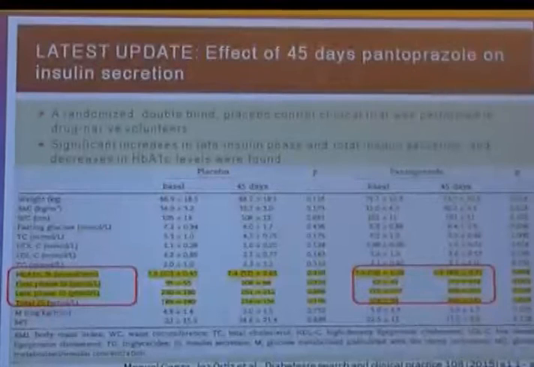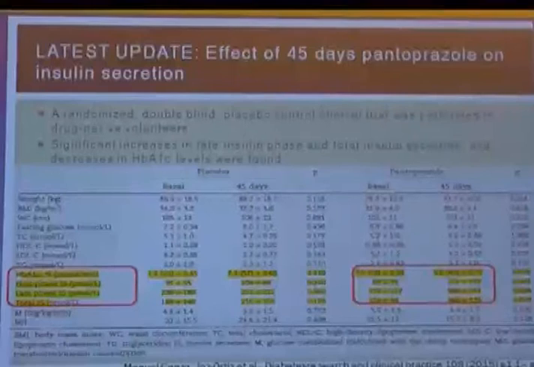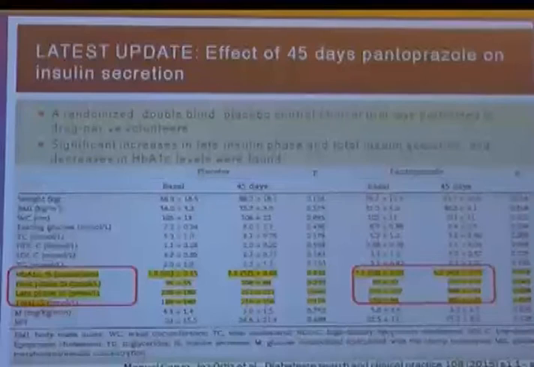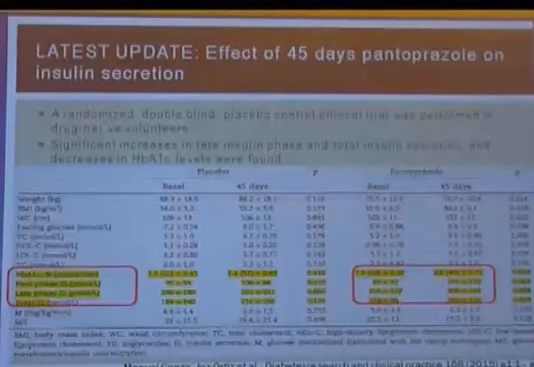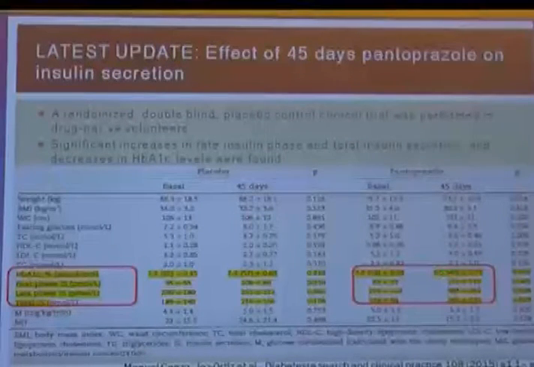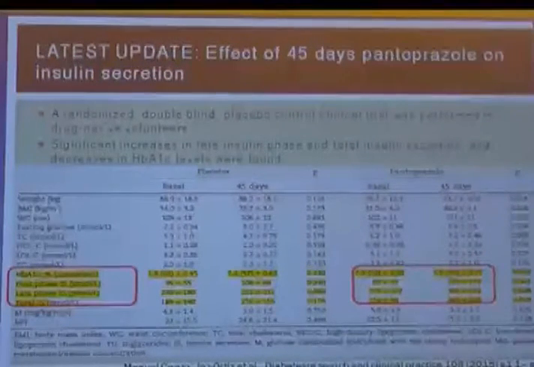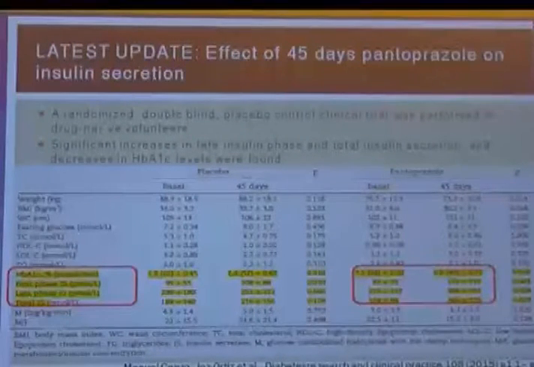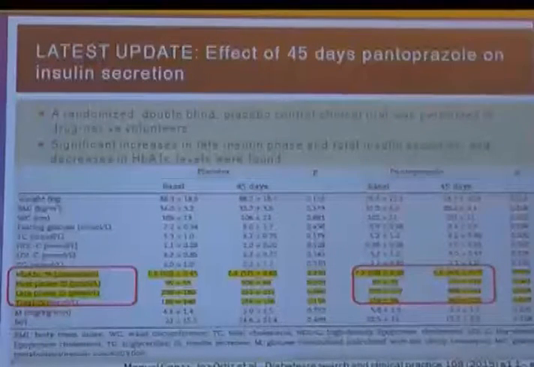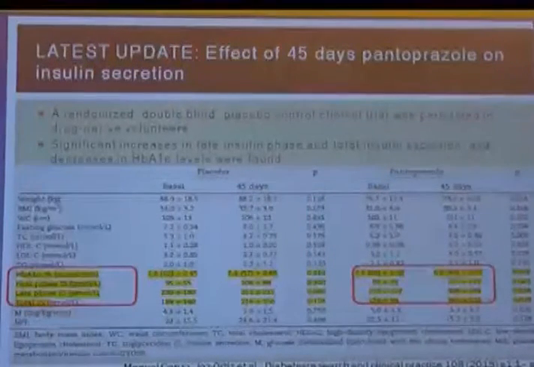How do we treat? At present, we have PPIs available which improve the gastrin level, and many studies have shown, the double-blind placebo control studies have shown that PPIs, including rabeprazole or pantoprazole or omeprazole, whichever you are using. These studies are with pantoprazole. It has shown HbA1c reduction from 7.5 to 6.6 as compared to 7.8 versus 7.4 in the placebo group. The first phase insulin secretion, late phase insulin secretion, total insulin secretion, all are positively influenced by the PPIs.